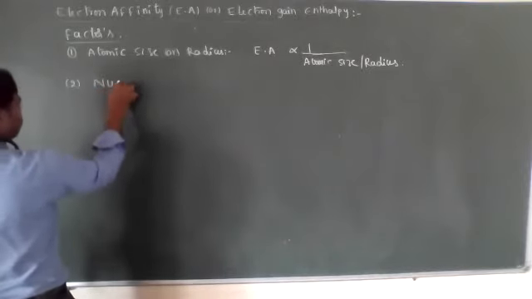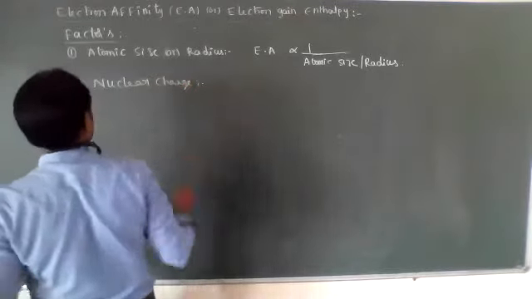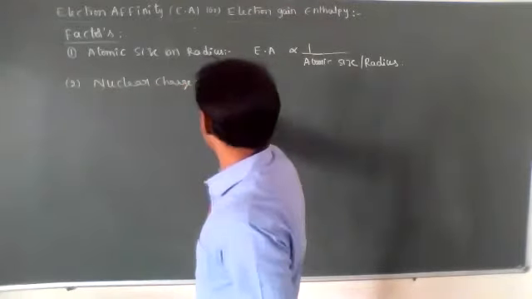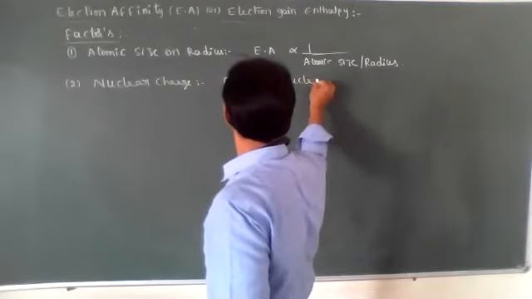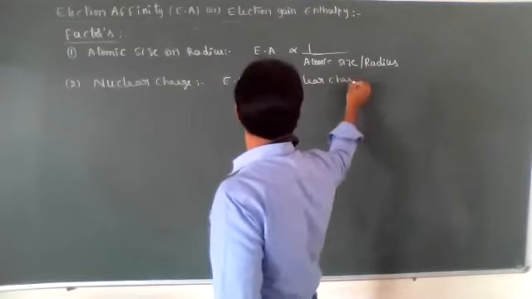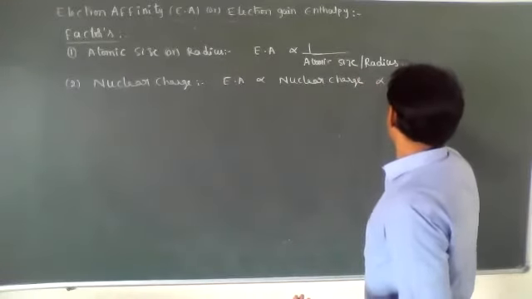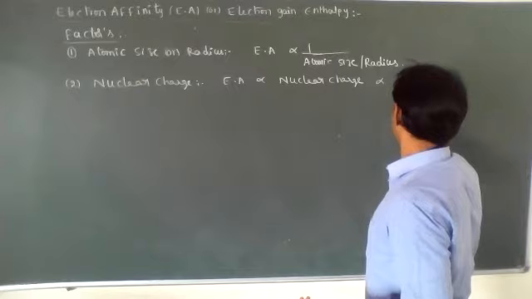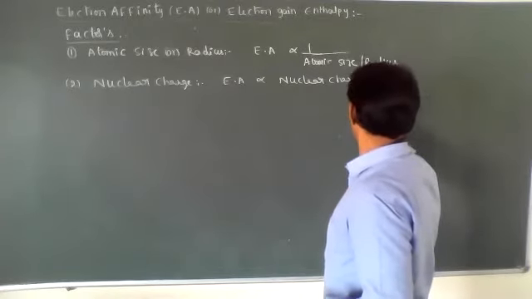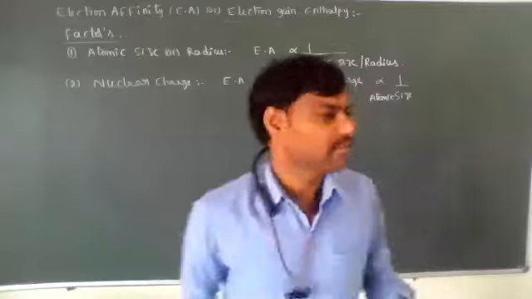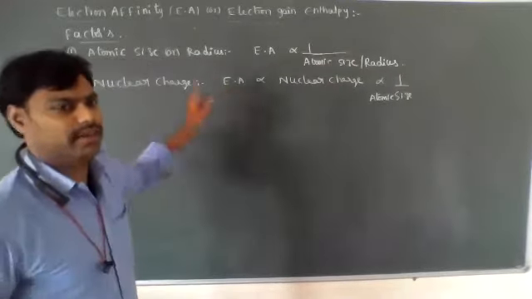Next, nuclear charge. Nuclear charge is directly proportional to electron affinity. Because as nuclear charge increases, the size decreases. Atomic size or atomic radius is inversely proportional to nuclear charge. That's why nuclear charge is directly proportional to electron affinity.